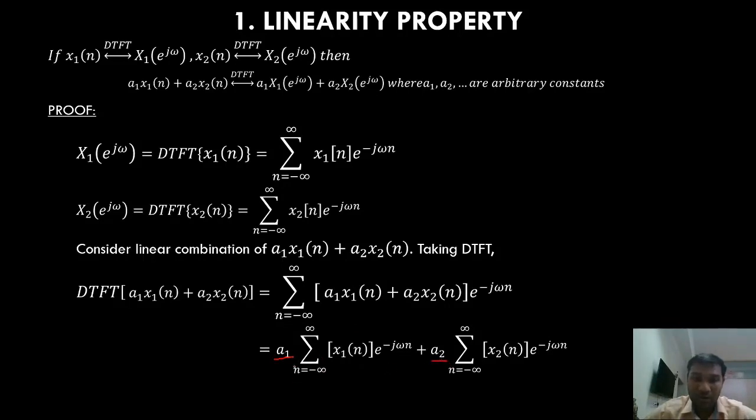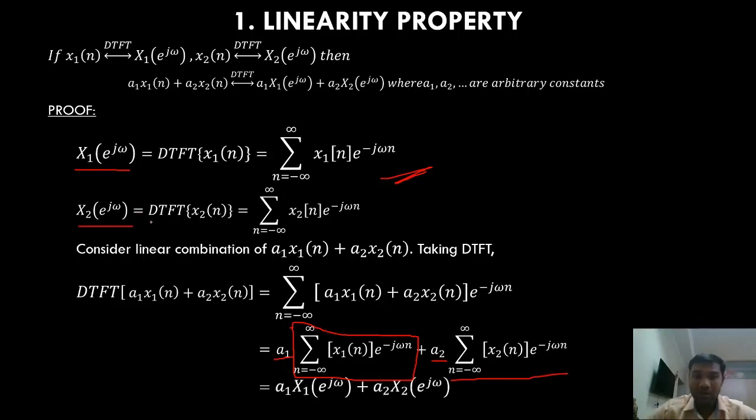Now the first summation is nothing but x1 of e power j omega, and the second summation is equivalent to x2 of e power j omega. So that is equal to a1 x1 of e power j omega plus a2 x2 of e power j omega. Hence we have proved that the DTFT of a linear combination of weighted inputs is nothing but